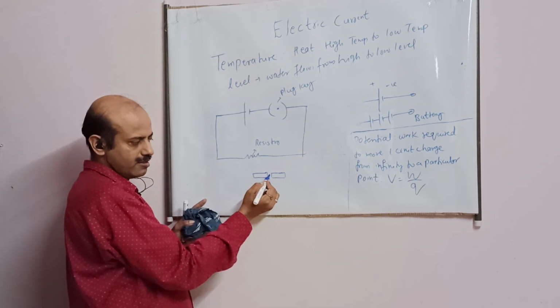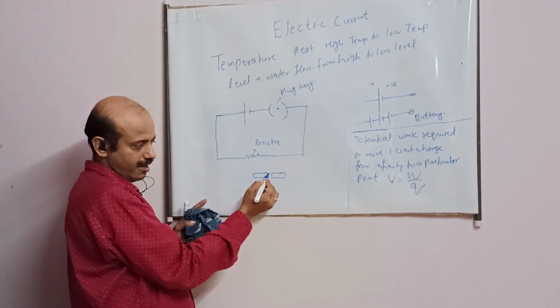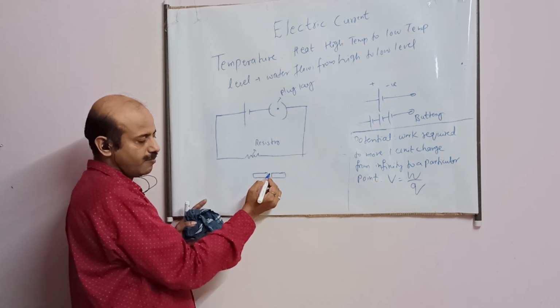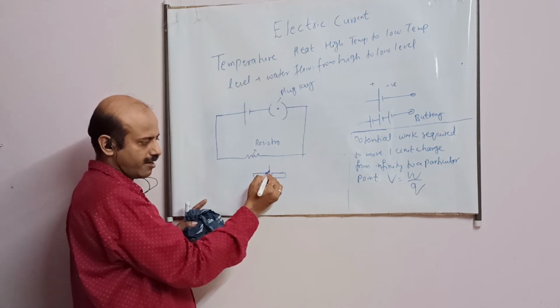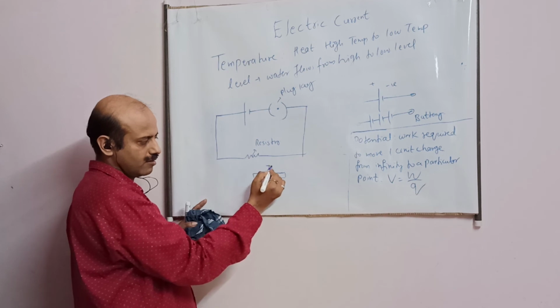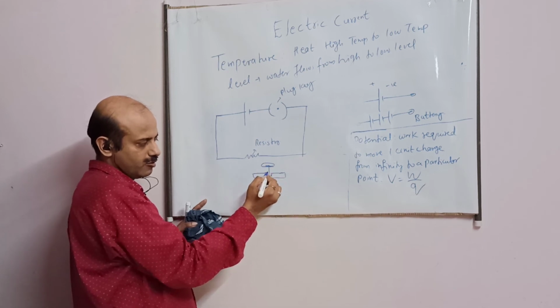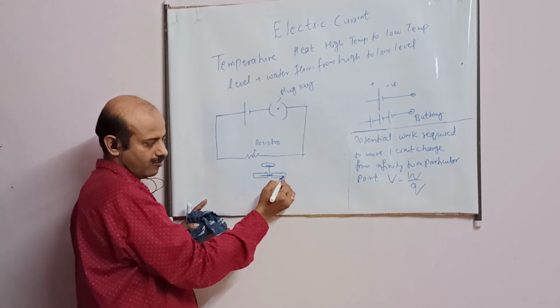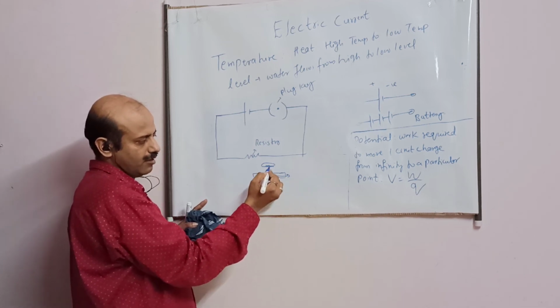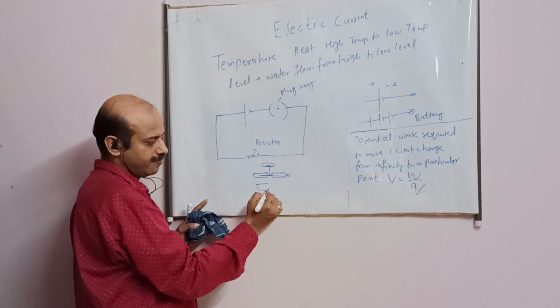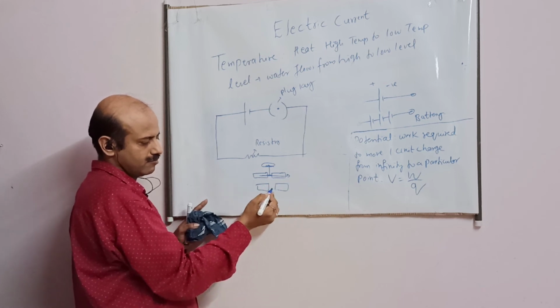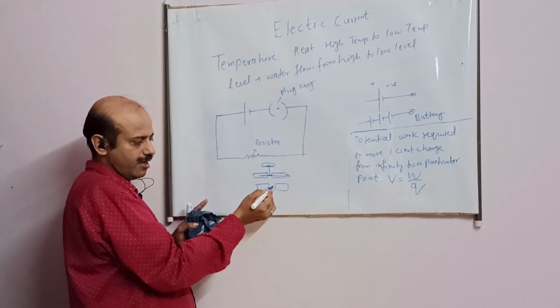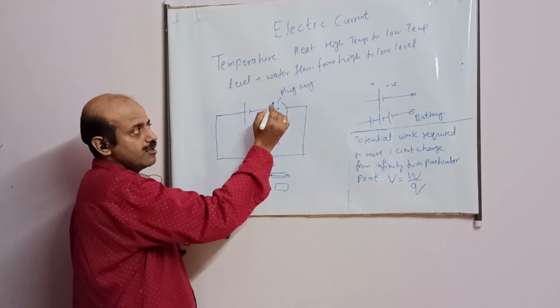This is a conductor, this is a conductor. There is a gap. In this gap, what happens? One terminal like this is connected. So when I connect this knob in between these two, this becomes fully on, means current can flow. If I take this knob out, there is a gap. This is known as plug key.